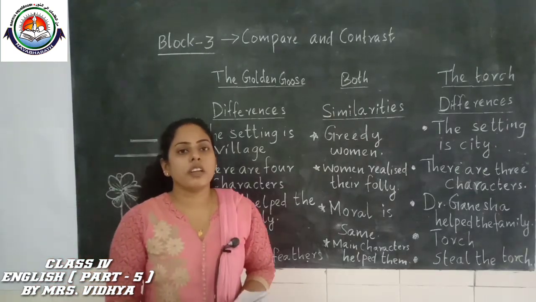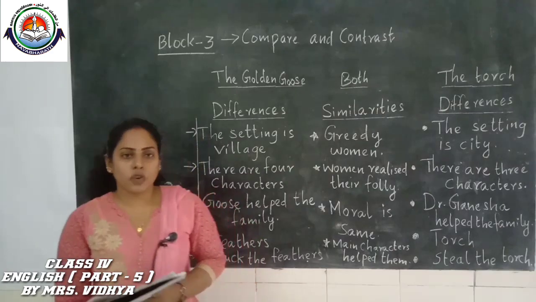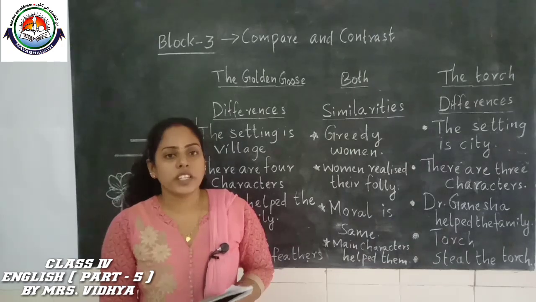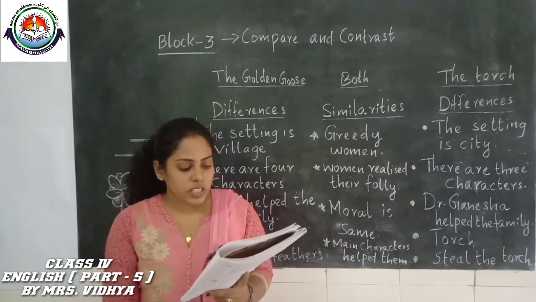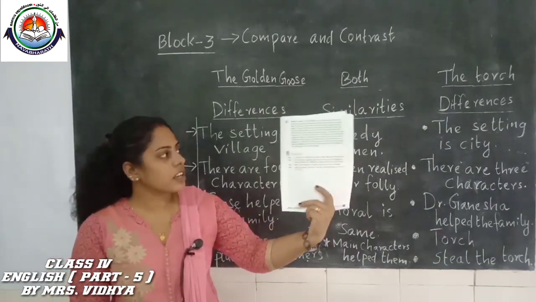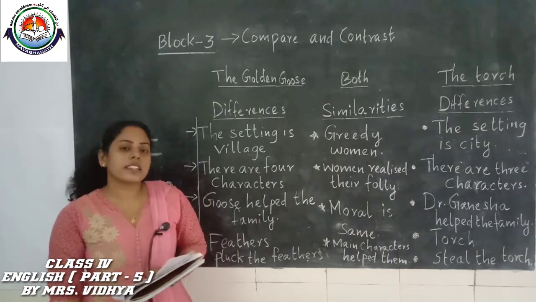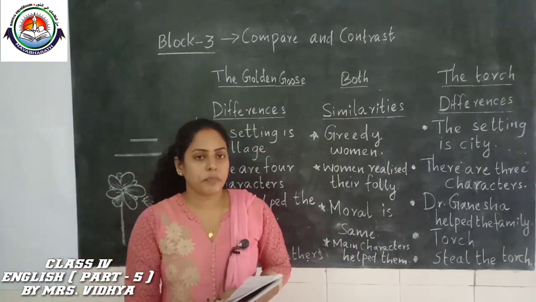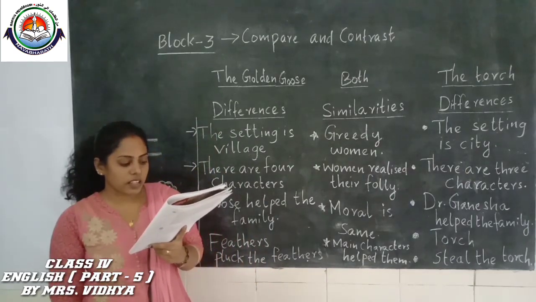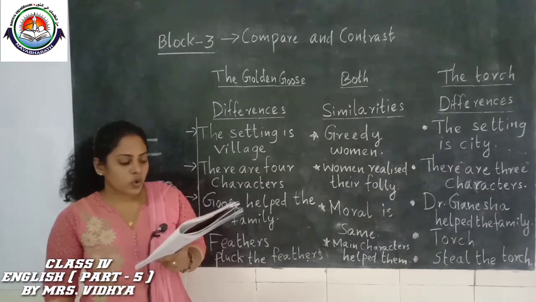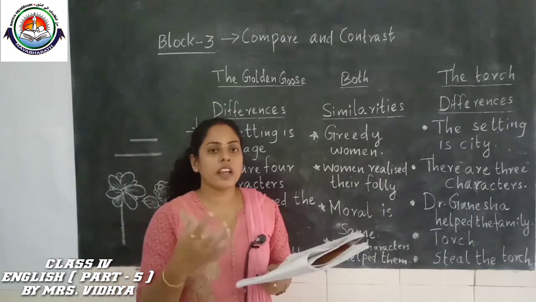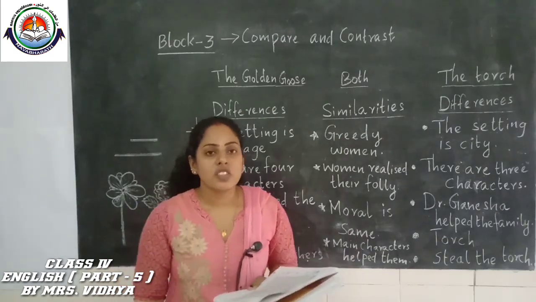I would like to give some homework from your textbook, page number 20, questions 6 and 7. Let us discuss the questions. Choose two folk tales and write the similarities and differences between them in a Venn diagram. Folk tales means stories that are passed from generation to generation.